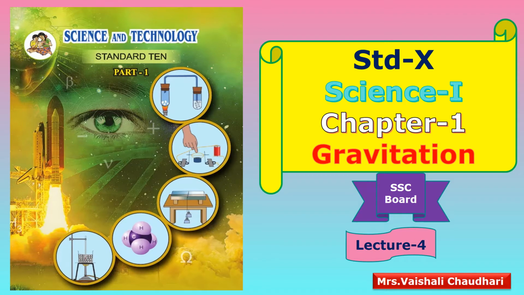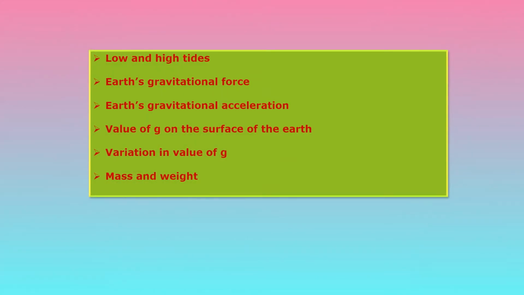Today we are going to see the next topic of chapter 1, that is gravitation. The topics to be discussed in today's video are low and high tides, Earth's gravitational force, Earth's gravitational acceleration, then value of g on the surface of the Earth, then variation in value of g, and then mass and weight. These topics now we are going to see one by one in detail.